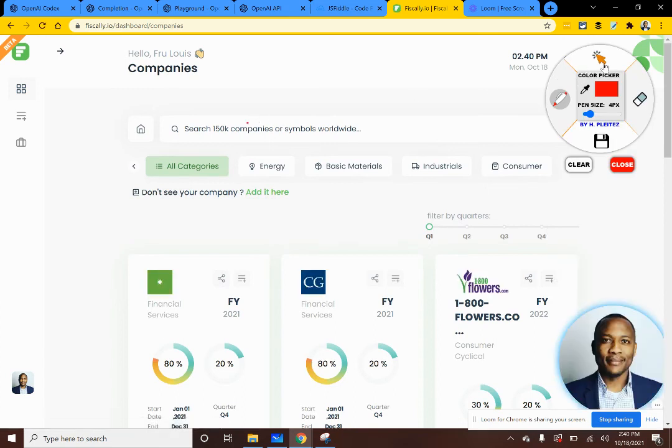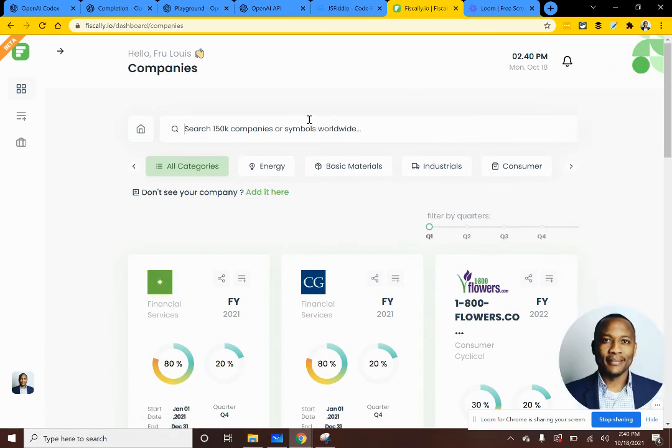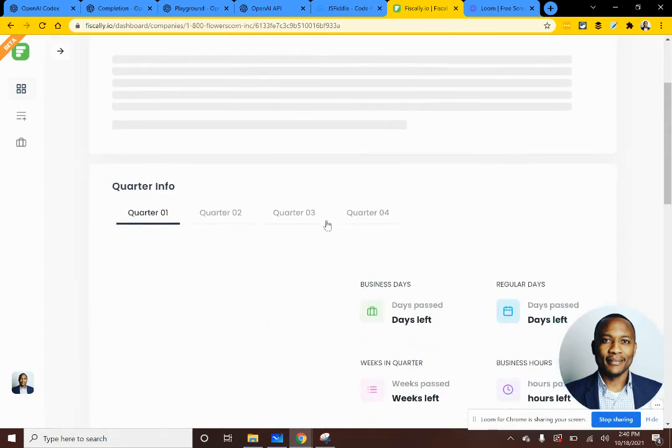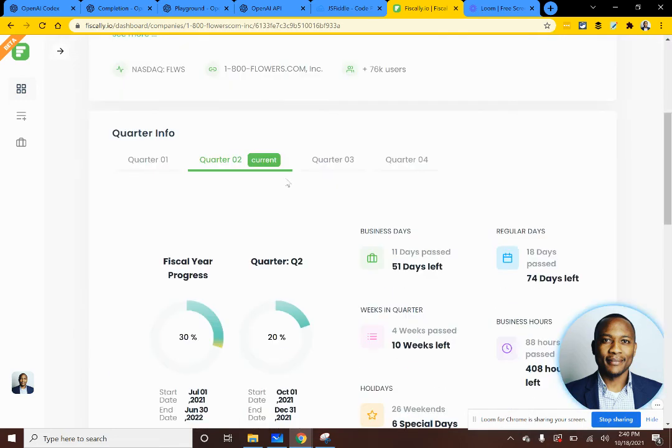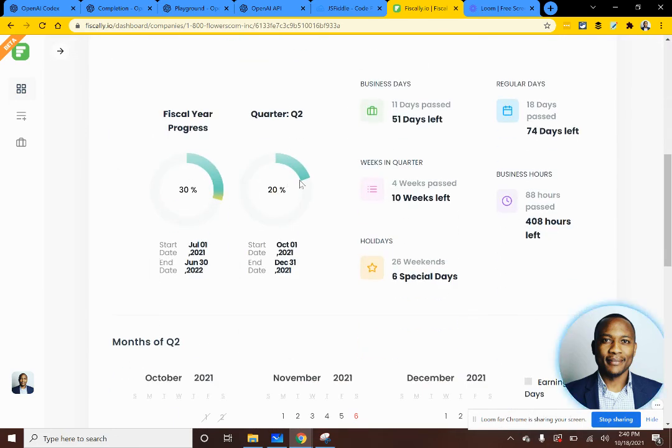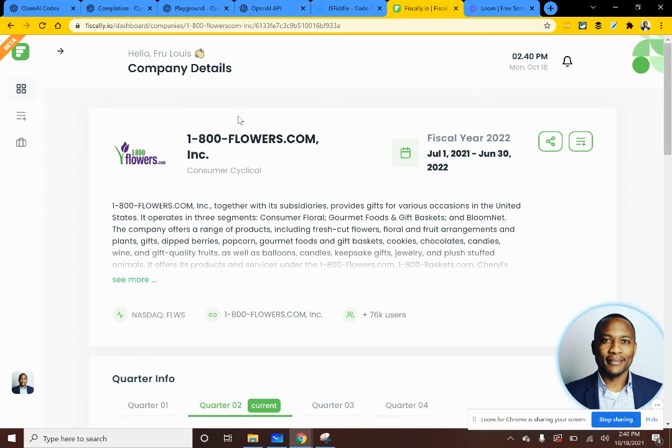I think we had to refresh. Let's go ahead and close this. Let's search for, or let's just pick this company, 1-800-Flowers. All right, so you can see the physical calendar here. Now, what I'm planning to do is there are some functions in here that we want to implement, and I'm planning to leverage the GPT Codex model to implement some of those functions, and that will be part of the videos that we make going forward.